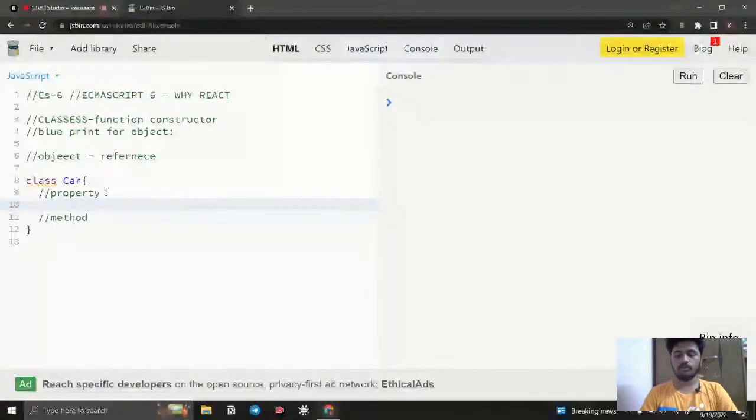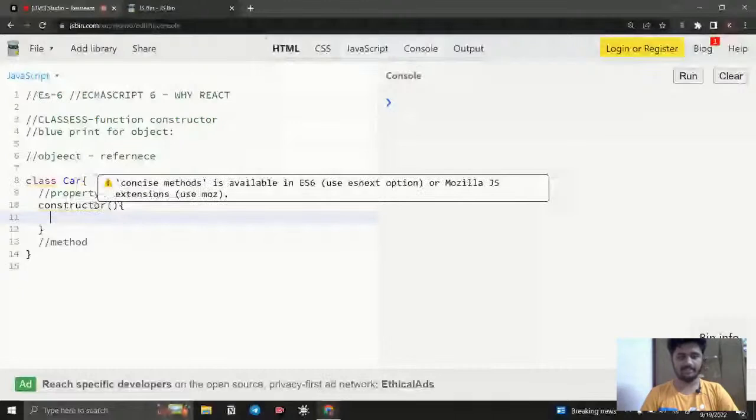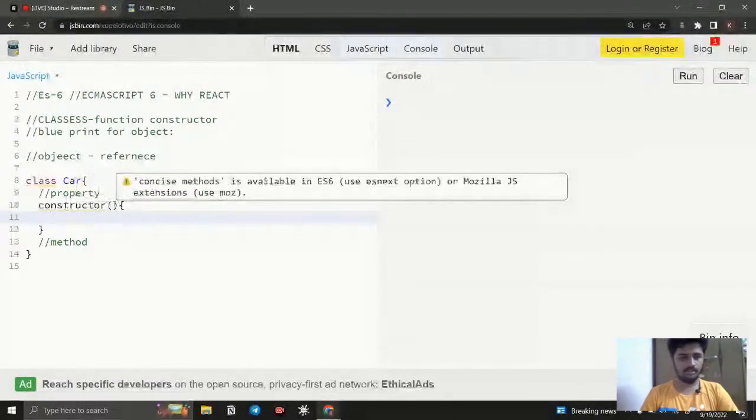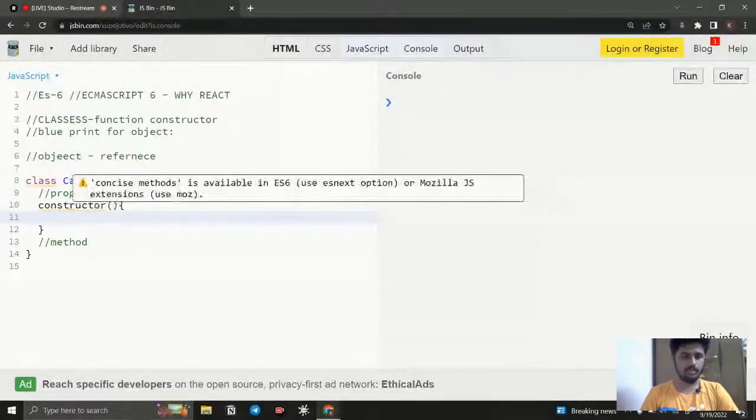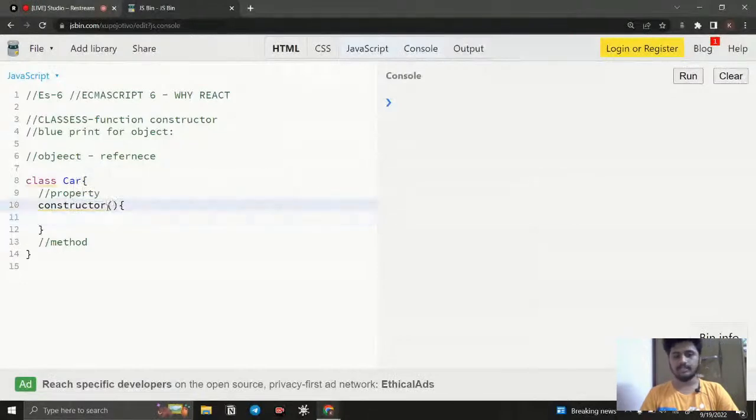For this, you need to use a default method called constructor. Make sure with the spelling, most of the time it's misspelled. So this is going to be the constructor function.